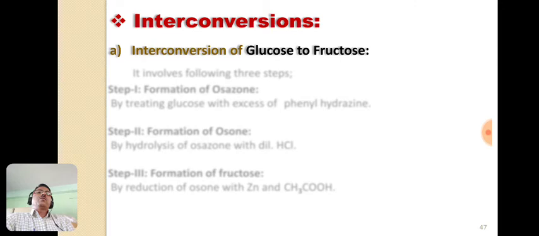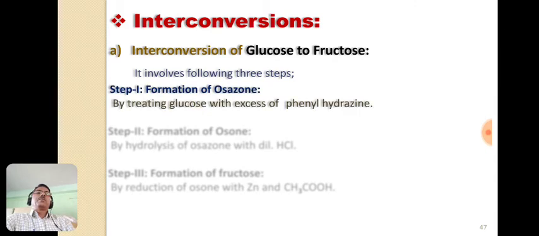Now in the interconversion of glucose to fructose, it involves three important steps. First step is the formation of osazone. Now we know that osazone formation involves three molecules of phenylhydrazine reacting with the glucose, and that forms the osazone. So by treatment of glucose with excess of phenylhydrazine, we get the glucosazone. This is the first step, which is known as formation of osazone.